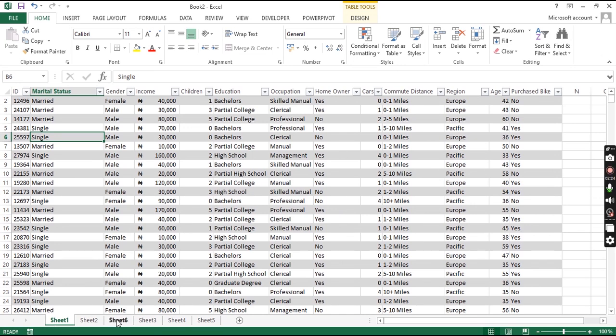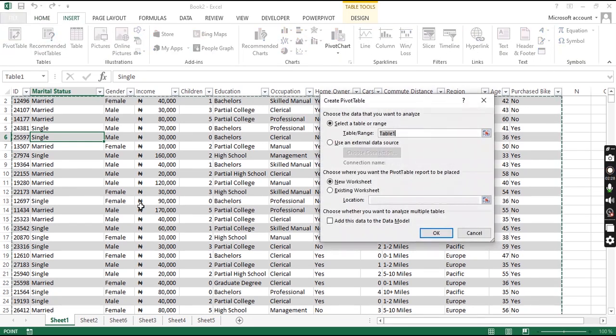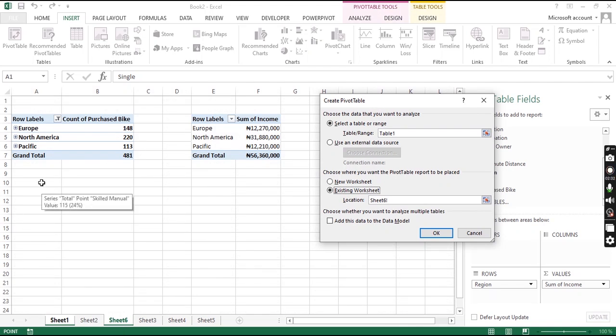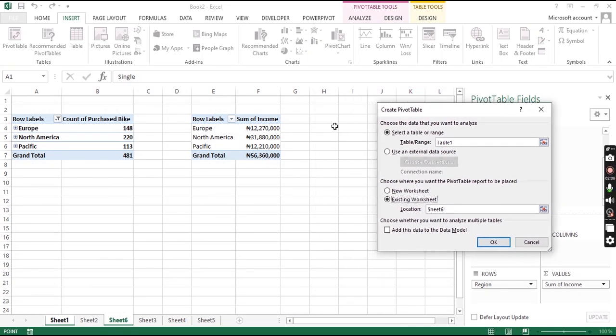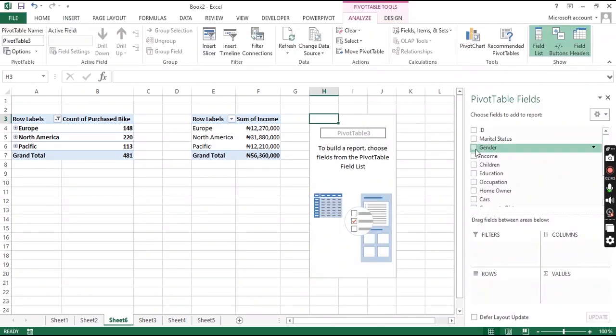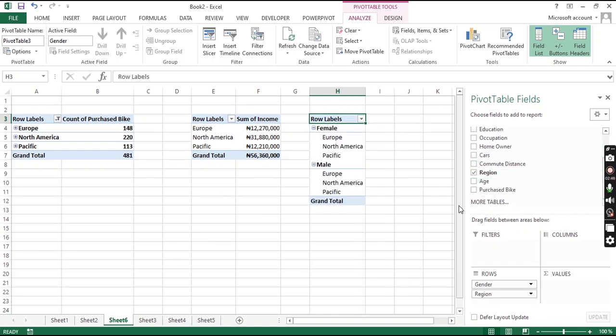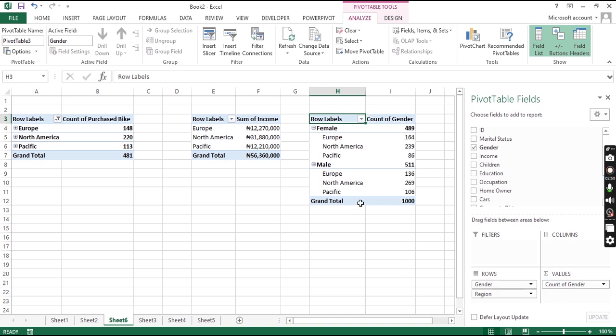Okay, so insert pivot table, existing. So we drag this over here and we put it somewhere here. So gender and region. Okay, then gender to what? Here. So we can now see.